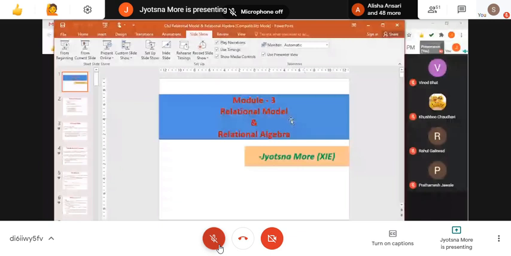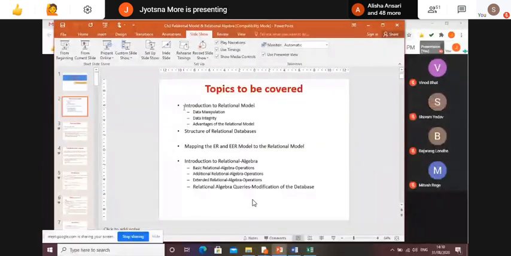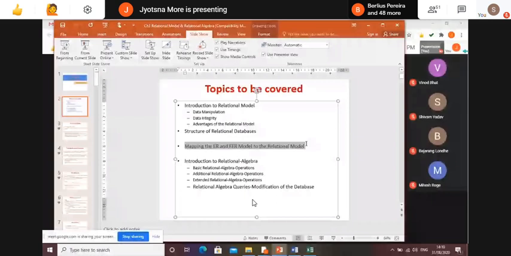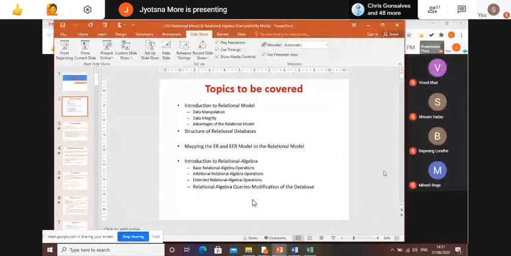So today we are going to see these points. We are going to learn about the relational model, an introduction about that, and a few points related with that we will cover in today's lecture. An important point we are going to learn today is mapping the ER and EER model to the relational model. This is one of the important points for the relational model. This we are going to see today. And this is about the relational algebra, which we will not see today. So I'll make a slideshow.